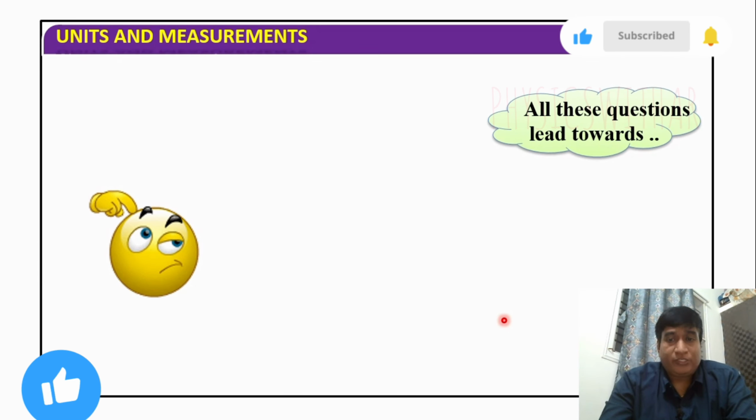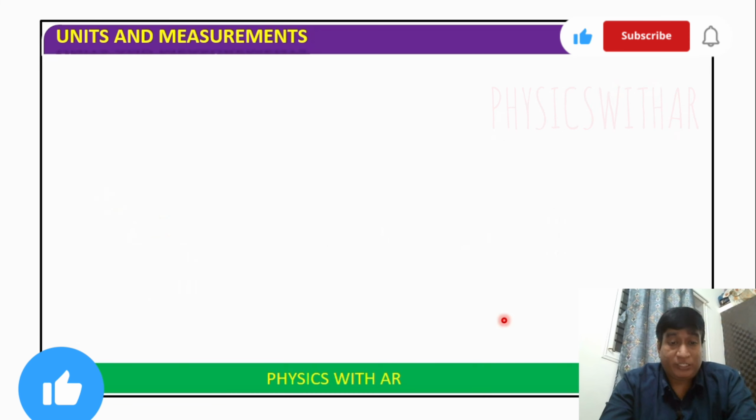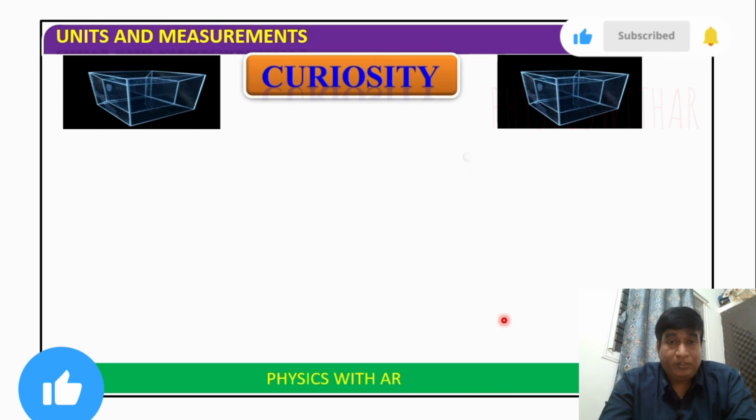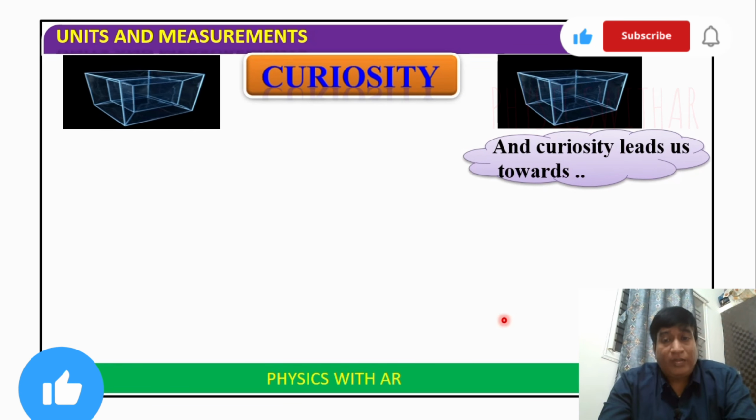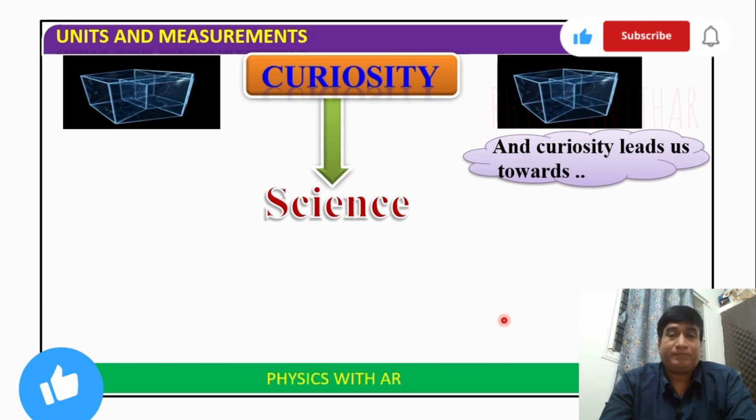All these questions lead us to one concept, which you can call curiosity. Why is it happening, why do day and night happen, why does a rainbow have only 7 colors? These all lead us to curiosity, and curiosity leads us to science.